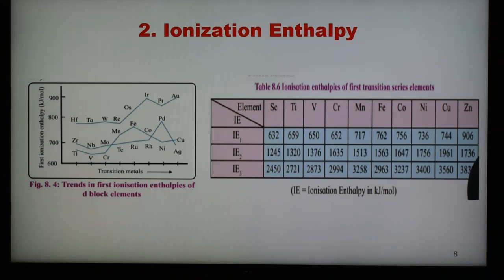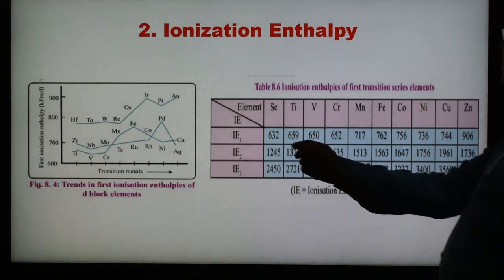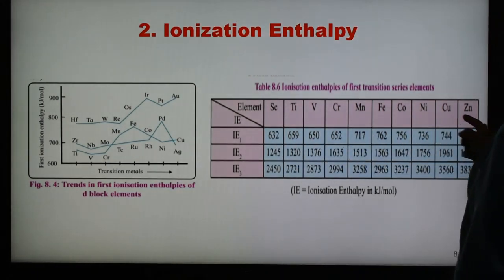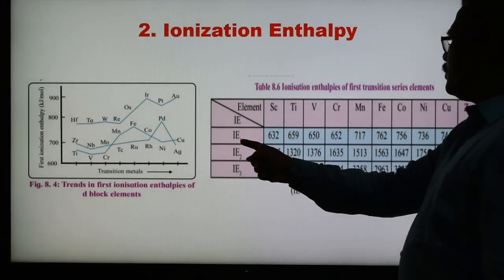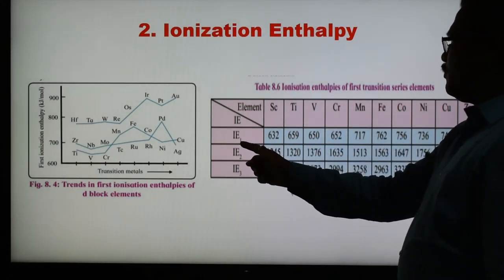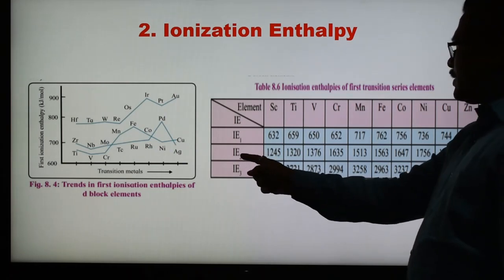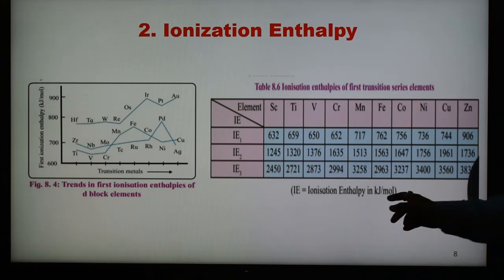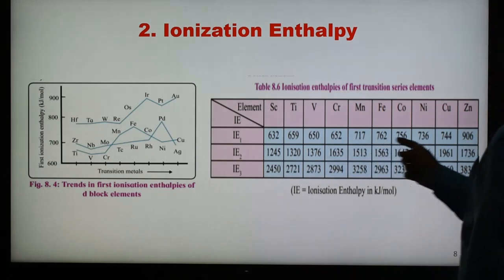In this way there are ionization enthalpies, and here the ionization energy values of the first transition series elements are shown. Here scandium, titanium, these are the 10 elements, and this table shows the IE: the first ionization potential, the second, and the third ionization potential values, expressed in kilojoules per mole. And here the values are shown.